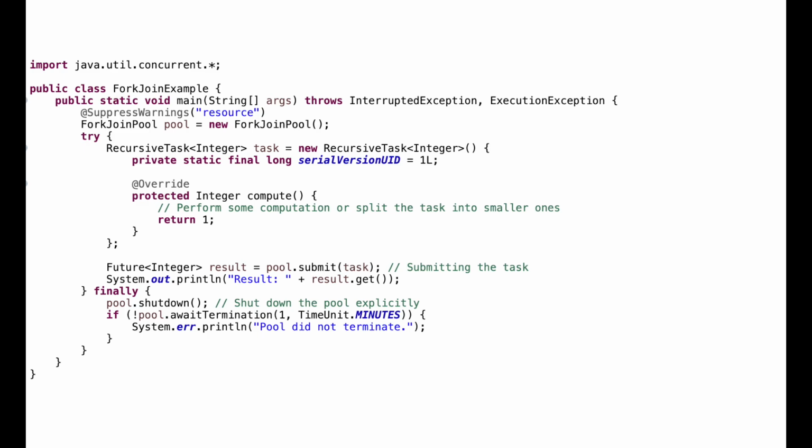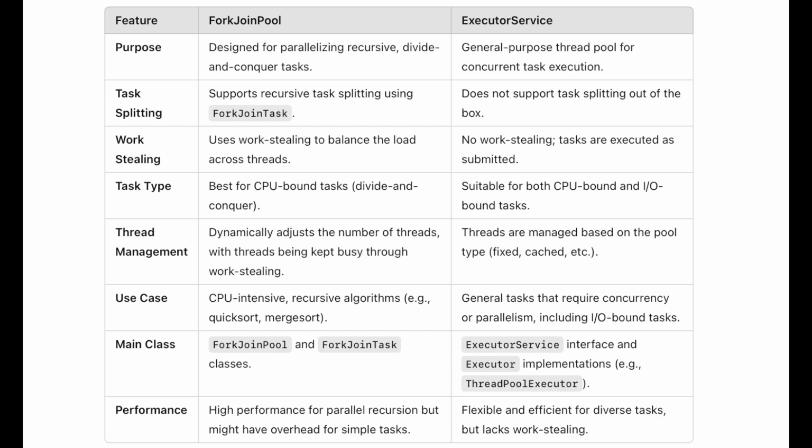Now talking about executor service, basically in most cases you are going to use executor service. If you don't want to bother about CPU bound operations, use executor service, because it is a very general purpose interface for managing a pool of threads to execute tasks concurrently. But if you want to use CPU bound or IO bound tasks, then use fork join pool. Now here, for task execution, like I said, it manages a pool of threads that can execute tasks submitted by the user, and it supports a wide variety of task submission methods such as submit and invokeAll, and provides a method for shutting down the service gracefully.